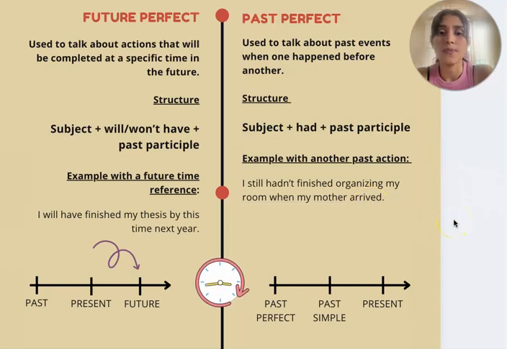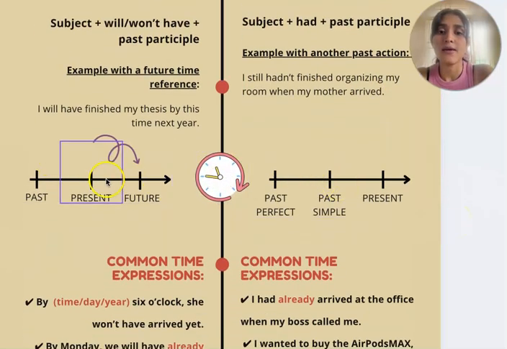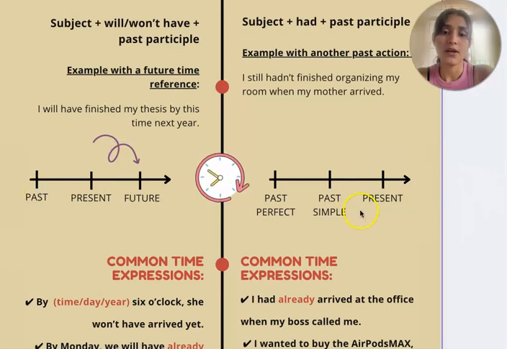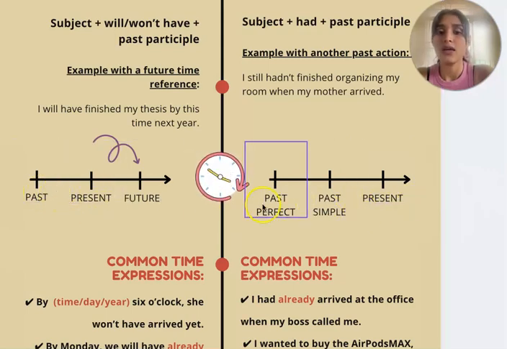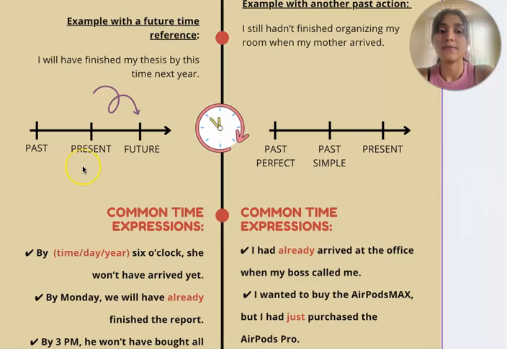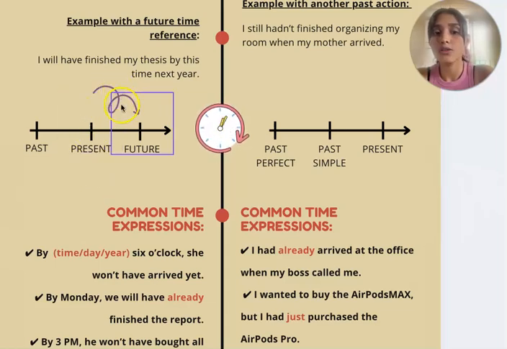It is usual. Okay, for everyone, we have a timeline in order to explain when the actions occur in each case. Here in the future perfect, we have actions that will or won't be completed in the future at a specific point.